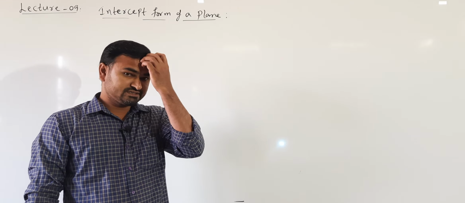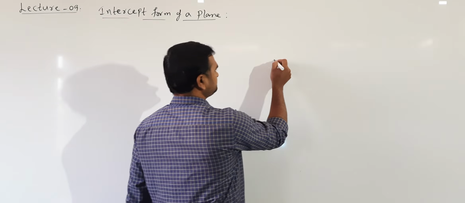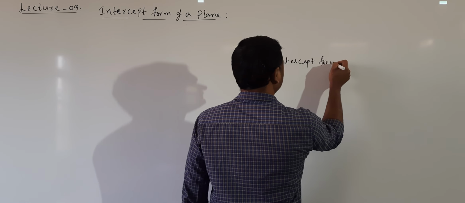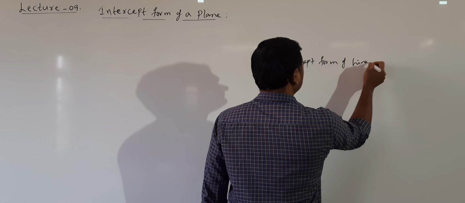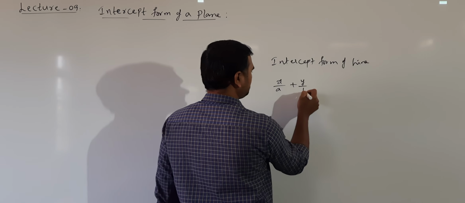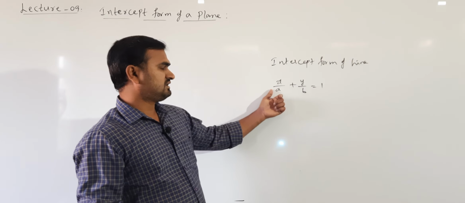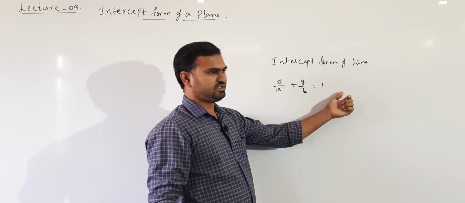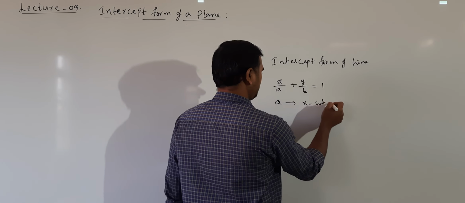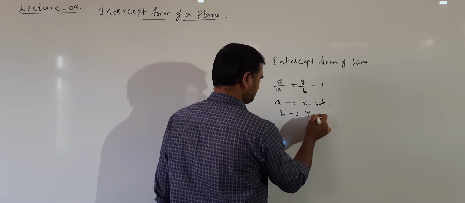In lower classes we studied about intercept form of line. Remember, the intercept form of line is x by a plus y by b equal to 1, where a is the x intercept and b is the y intercept.